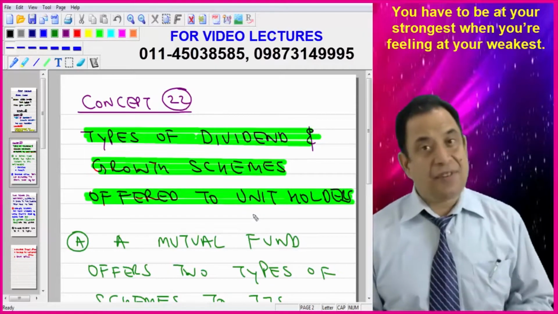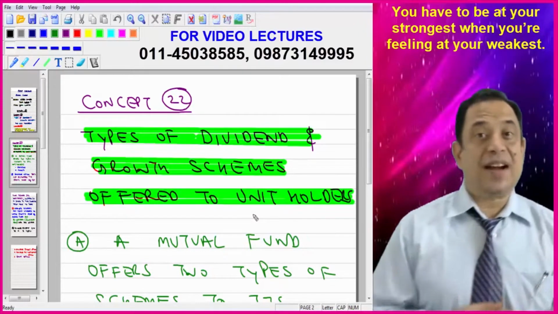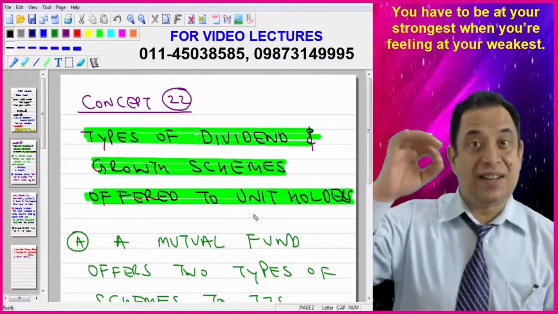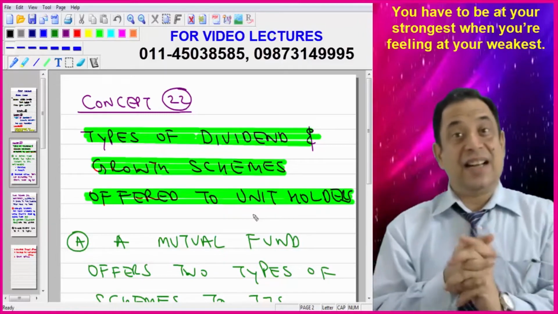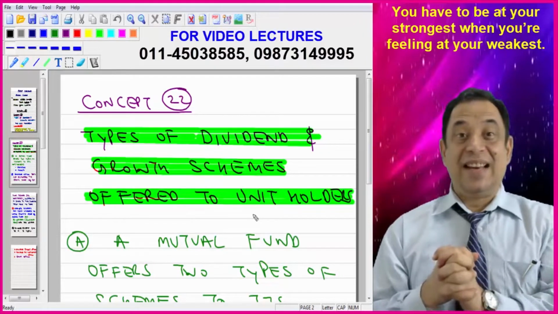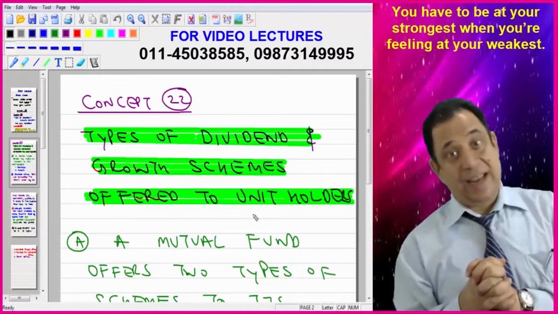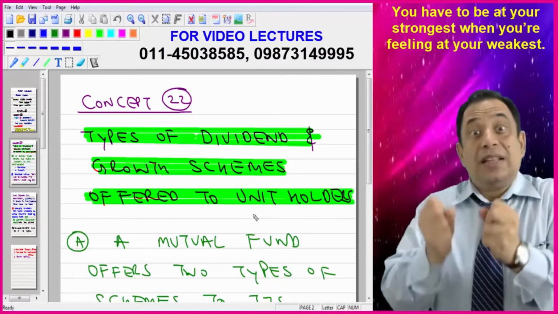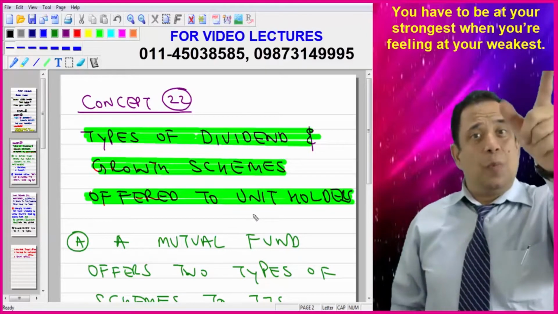My dear friends, in the last lecture number 7 we covered some two or three concepts in regard to calculation of return on investment. Concept number 19, return on investment: how to calculate a return on investment for an investor. Then in concept number 20, I told you how to calculate holding period return. And then in concept number 21, what is the meaning of yield on maturity? Today I will be telling you something in addition to that, because then only will you be able to easily attempt those questions. So today I will be basically covering two concepts.